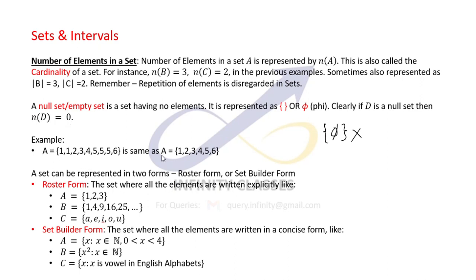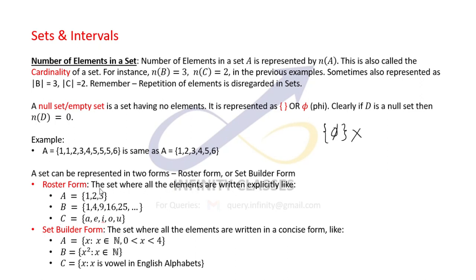So I have given certain examples here. If there is repetition of elements, we will disregard those repetitions. The number of elements in this case is going to be 6. There are 2 ways in which we can represent sets. A set can be represented in the roster form, or in the set builder form.